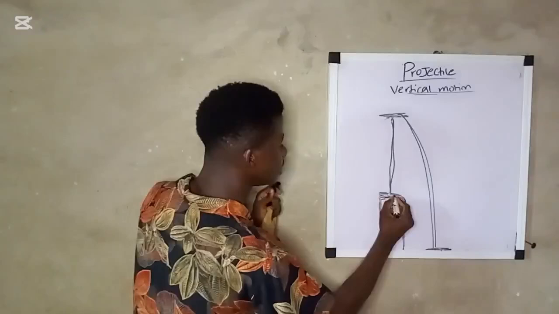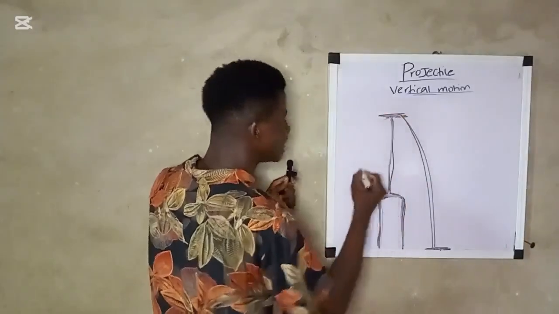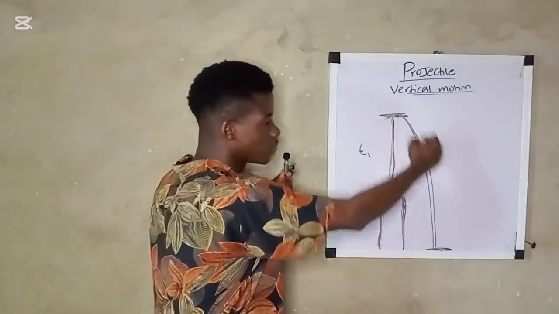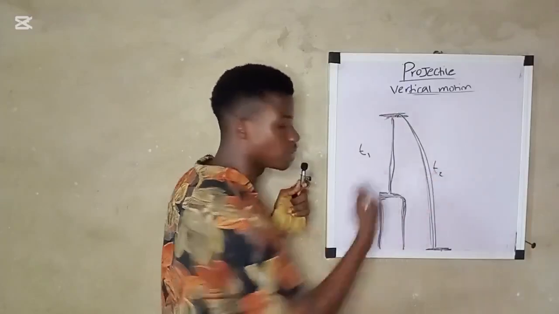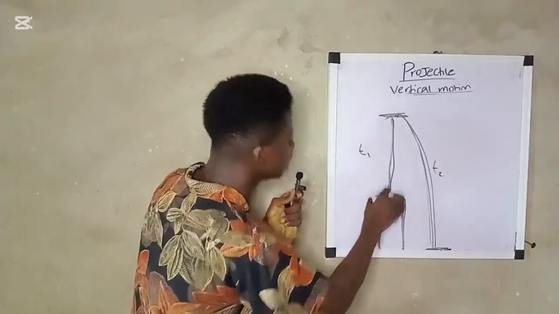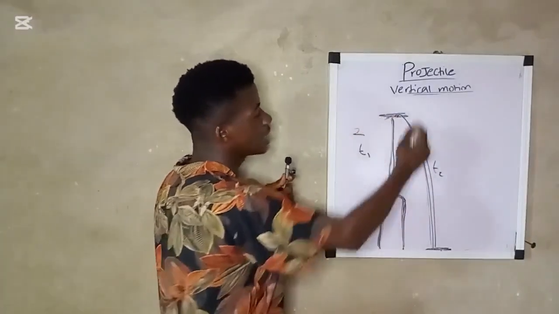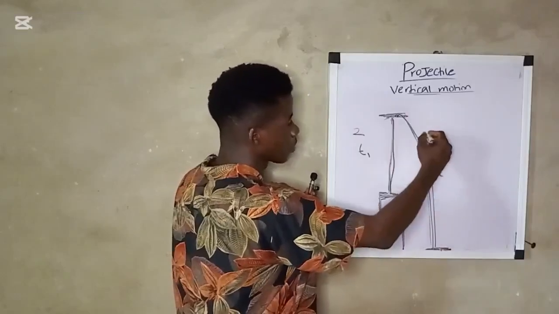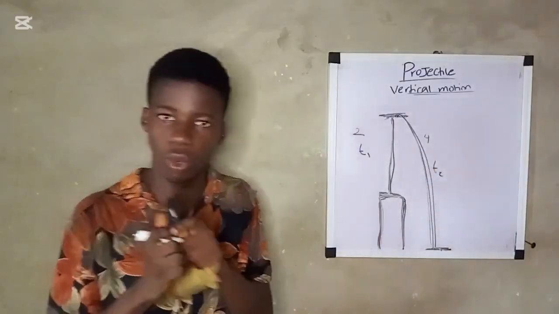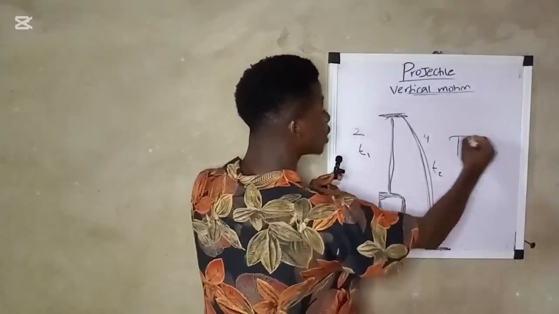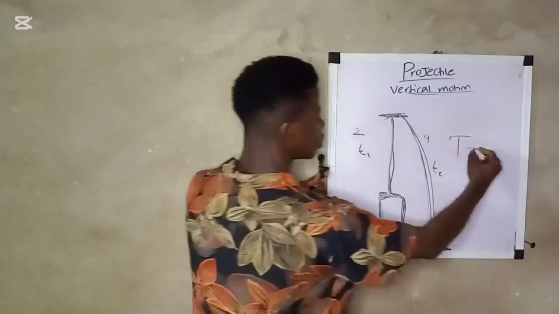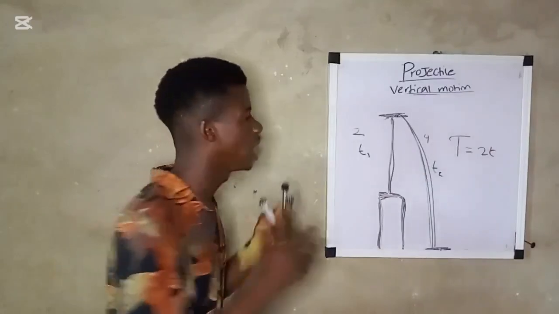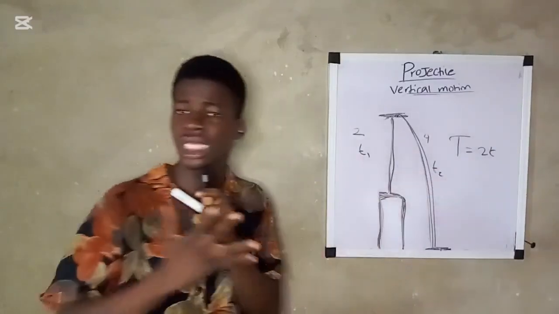Let's say the time it takes from the platform for the object to get to the maximum height is T1, and the time it takes that object from the maximum height to fall to the ground is T2. The two times are not equal. Let's say the time from here to here is 2, and the time from here to here, falling from this height to the ground, is 4. They are not equal. So our total time of flight can never be T equals 2T, because the times are not equal.